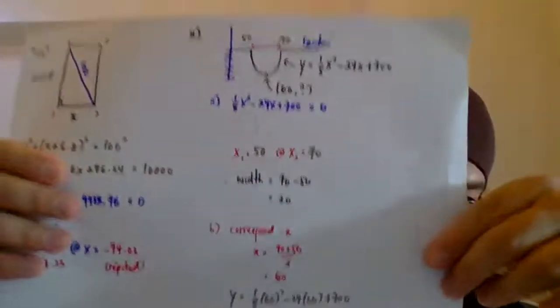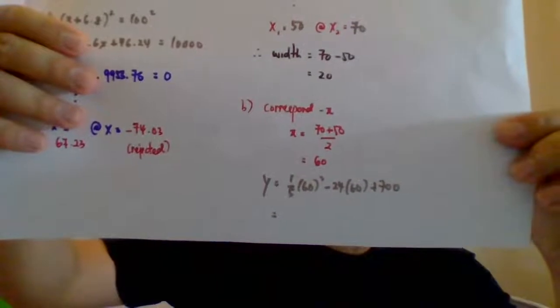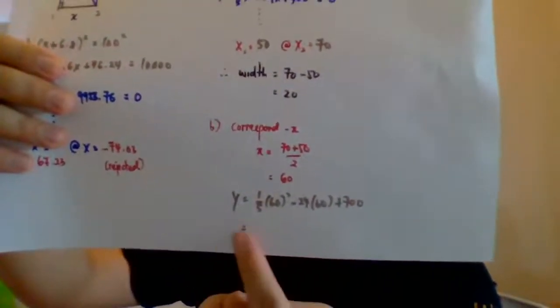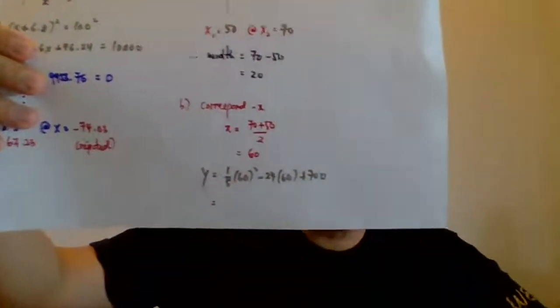Okay, another pen color. So, y equals to 1/5 times 60 squared, minus 24 times 60, plus 700. Okay, guys, how much is the value of y? After we substitute the value of x equals to 60 into the equation, tell me how much the y you're supposed to get here. State your answer in the live chat as usual. What is the answer?